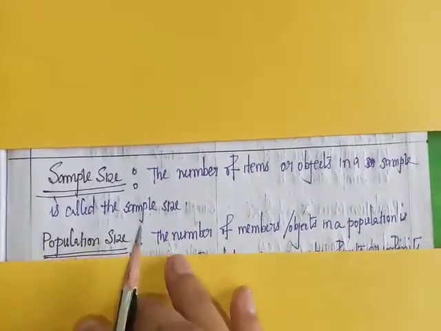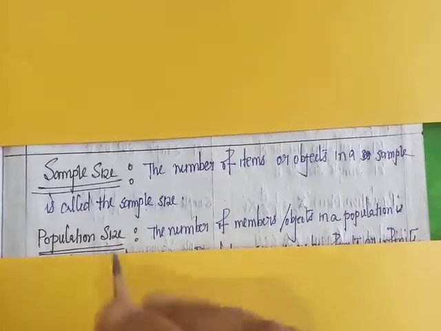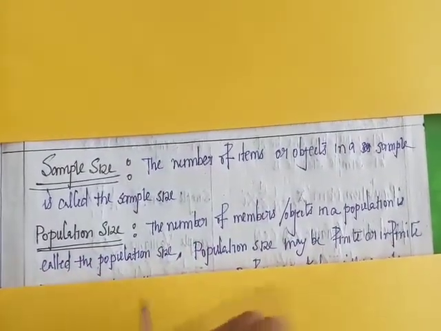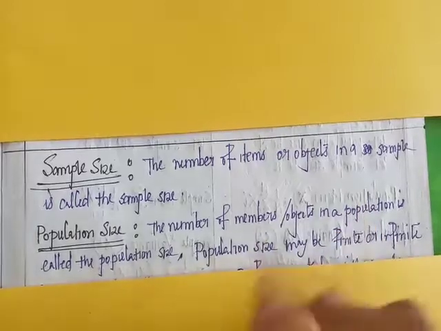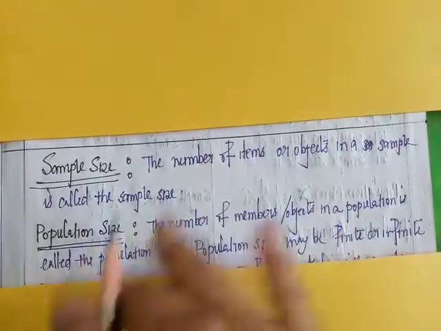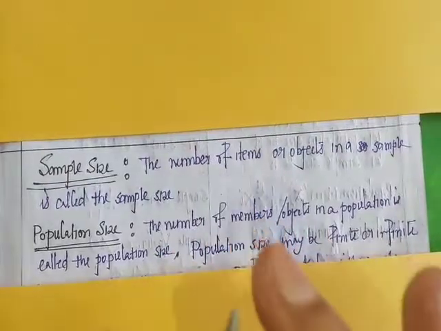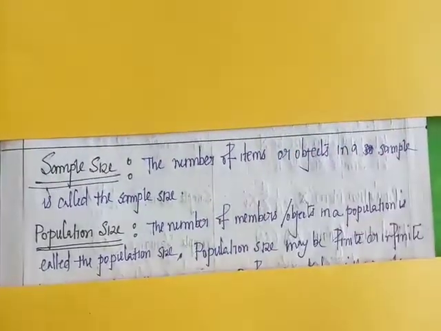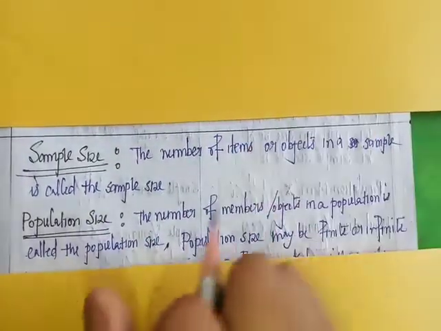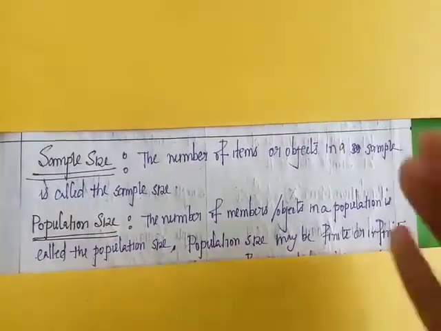Similarly, population size is the number of members, objects, individuals or items in a population. And population size may be finite or infinite. For a finite population, the population size is finite. For an infinite population, the population size is infinite. Okay?